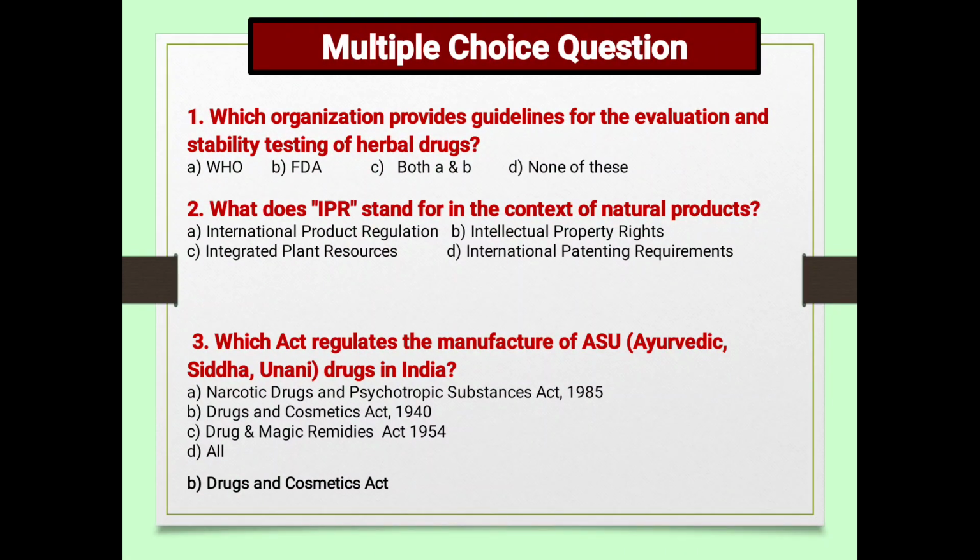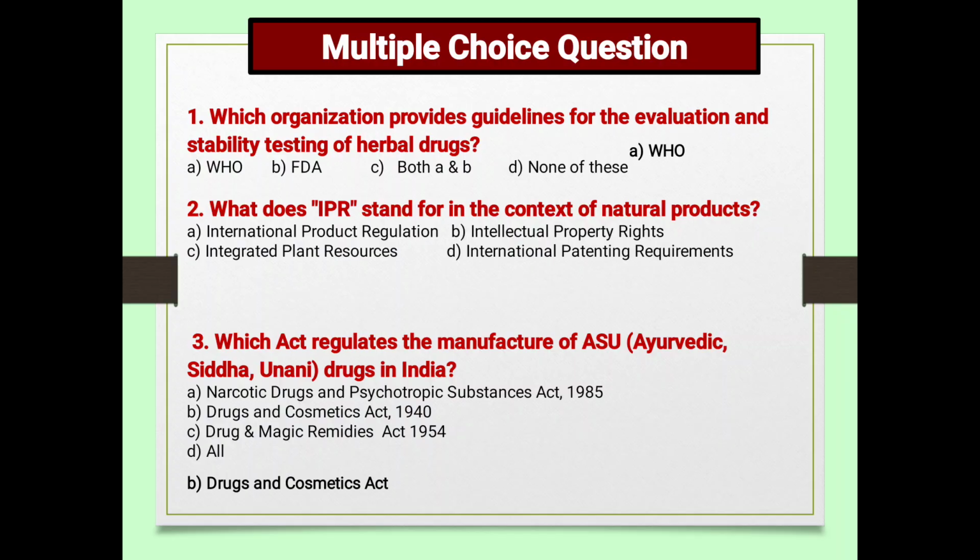Next, which organization provides guidelines for the evaluation and stability testing of herbal drugs? A, WHO. B, FDA. C, both A and B. D, none of these. So the answer is WHO, World Health Organization.